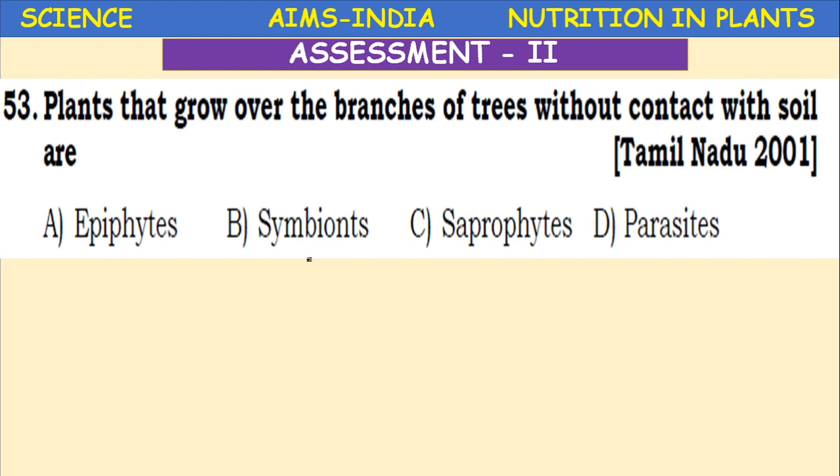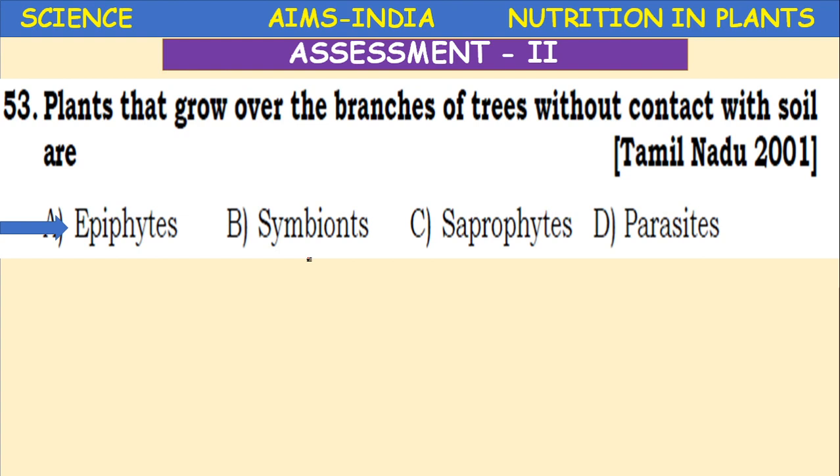Plants that grow over the branches of trees without contact with soil are epiphytes. Epiphytes are not parasites. They simply grow and take shelter, that's all. They don't harm the host. They possess special roots called clinging roots. The roots will be hanging.